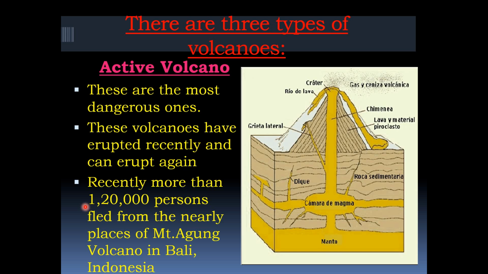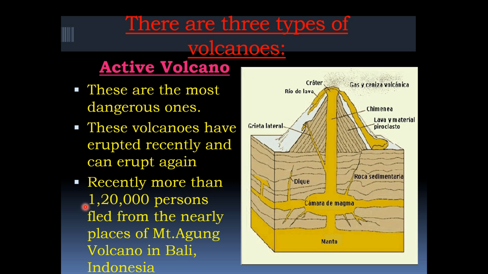Along with the lava, hot gases and ash come out. As the lava cools down gradually, it forms a volcanic mountain. Then we also studied how the lava becomes a volcanic mountain and how the volcano will be shaped. It is also called a crater.